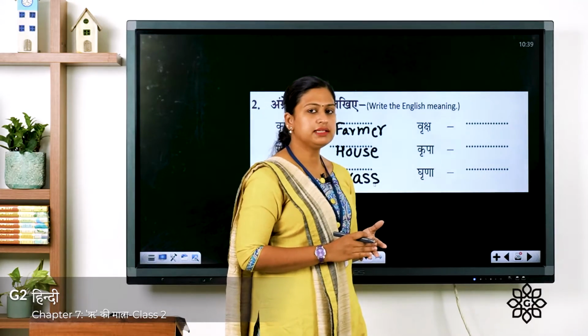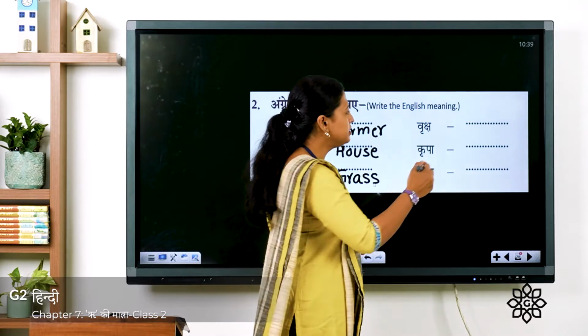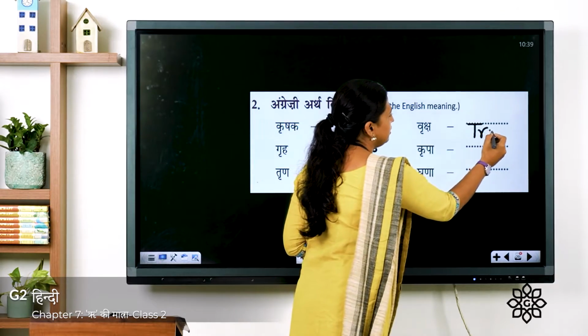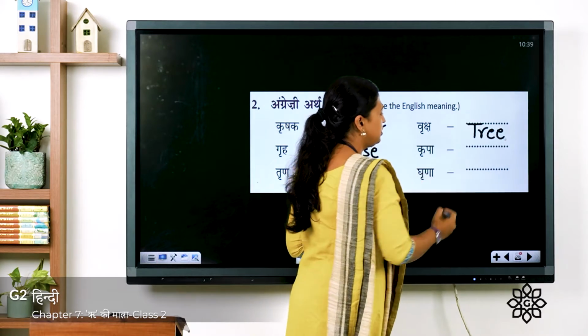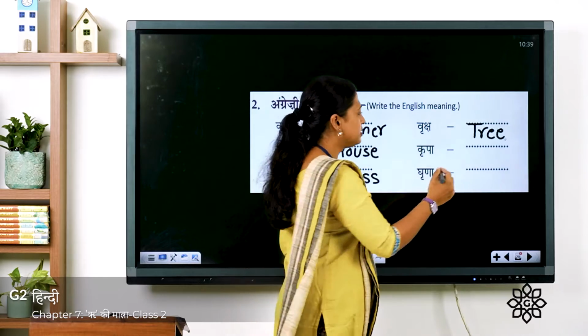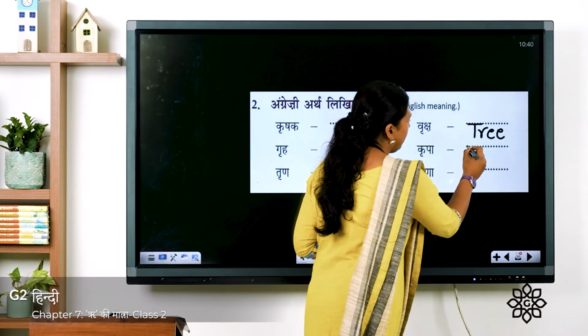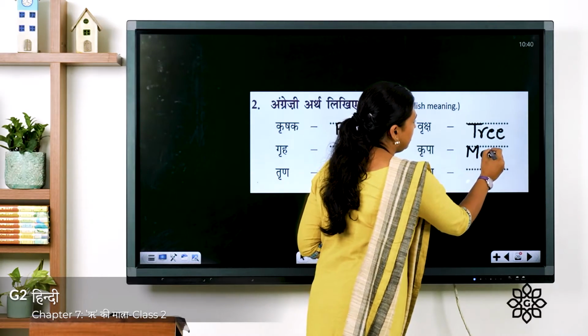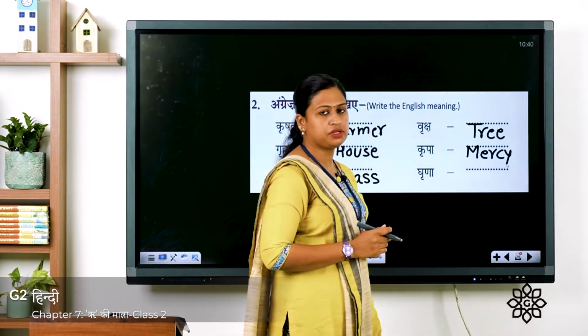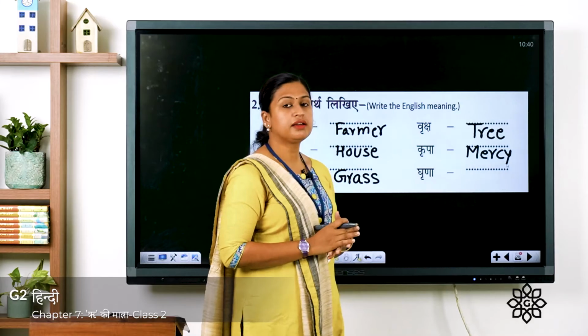Now the next one is vriksh. Vriksh means tree. Tree. Next one is kripa. Kripa means to have mercy. Mercy or obligation. Now the last one is grina.